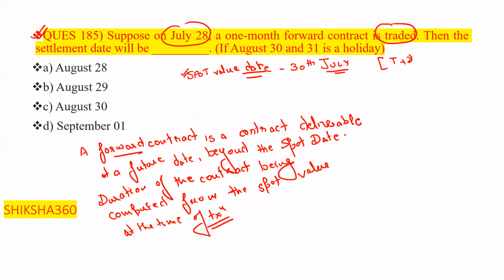So the next question which arises here is that a 1 month forward is to be treated as 30 days. So basically we have to add that.